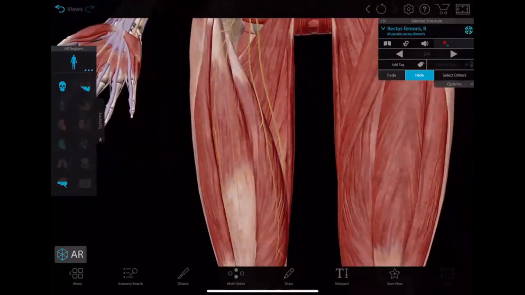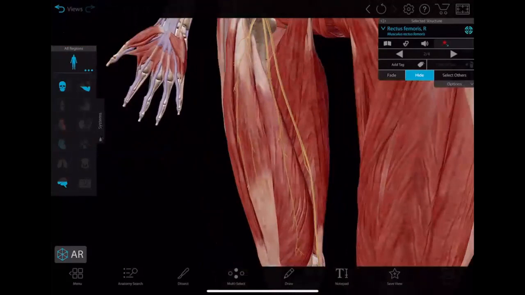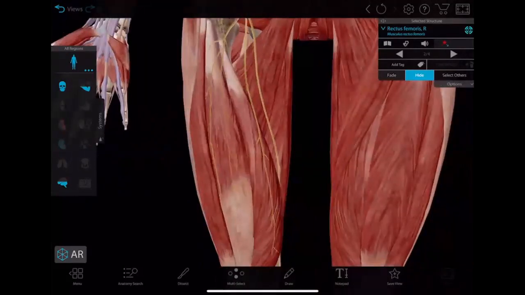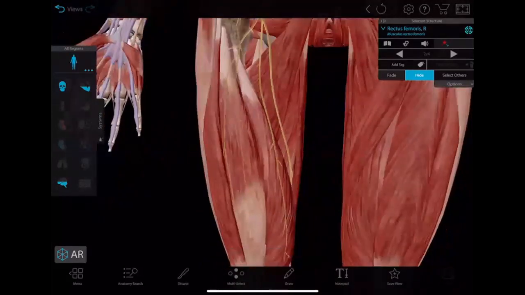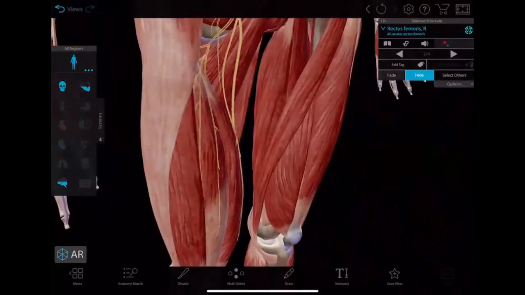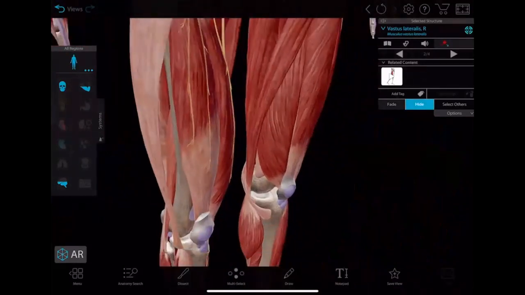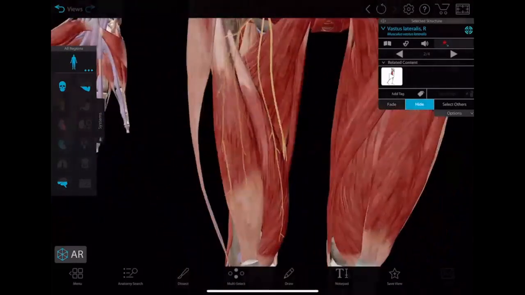You see, those are the anterior and intermediate cutaneous nerves, right? And also the muscular branches. These are the muscular branches, right? So these are the muscular branches and cutaneous supply of the thigh.